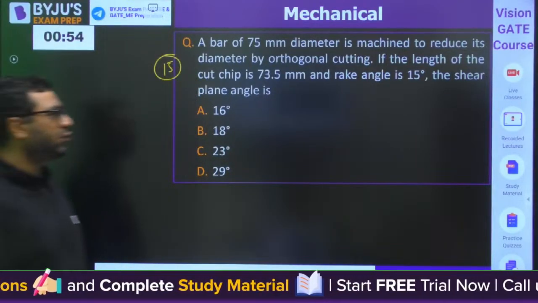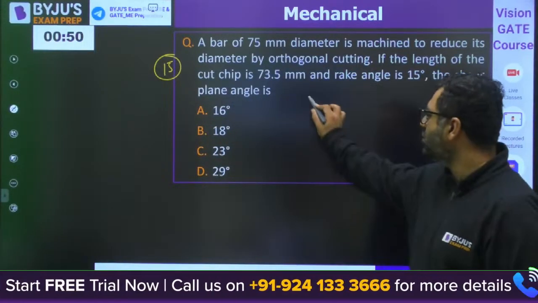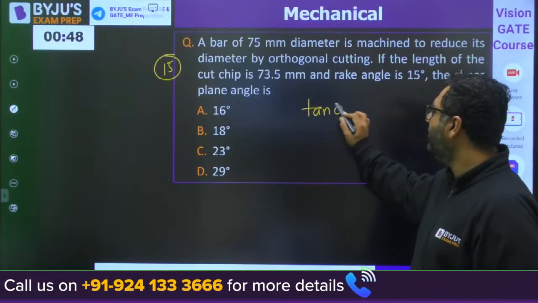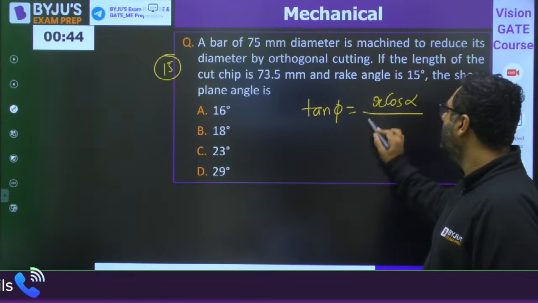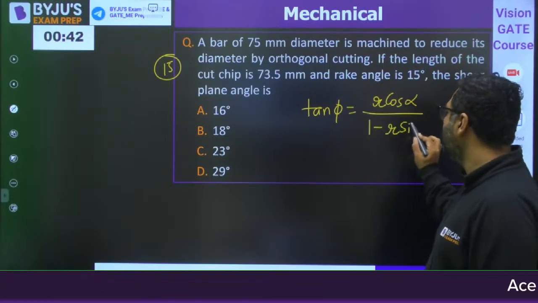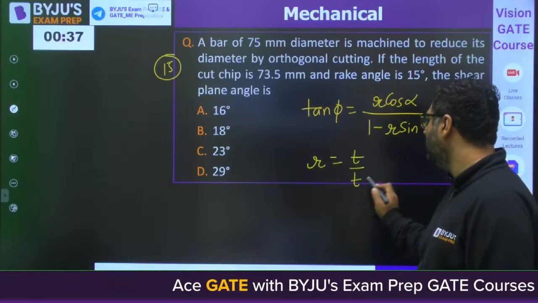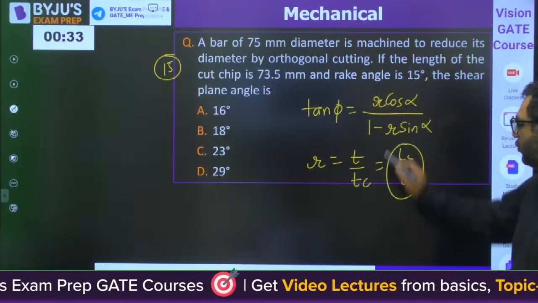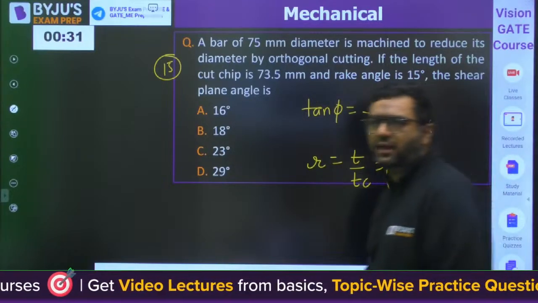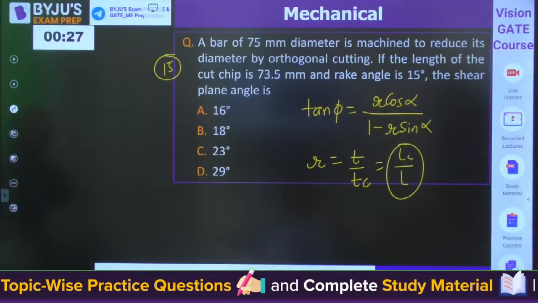Once again, a similar question is given. You need to find out the shear angle. I feel you are aware tan phi is r cos alpha upon 1 minus r sin alpha. Alpha is given, r is t by tc or lc by l. Once again, you need to apply this formula, which we have just done. Solve this question, guys.